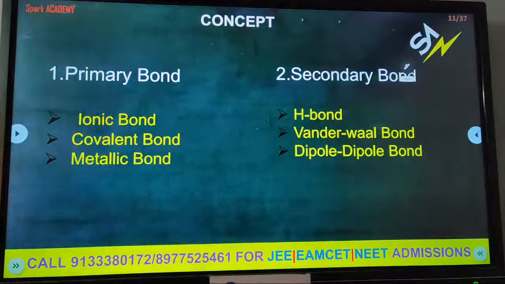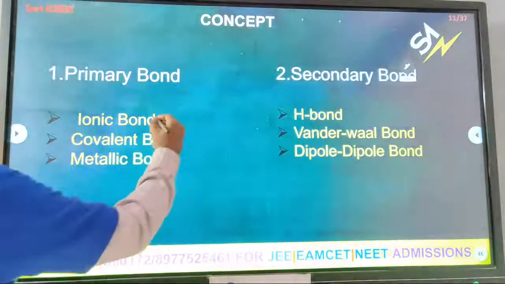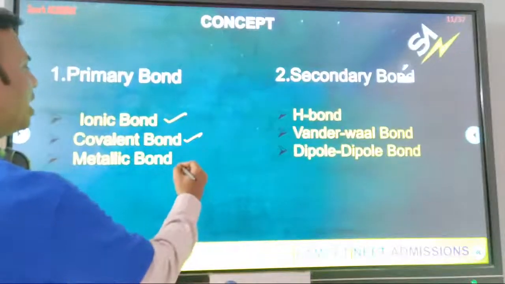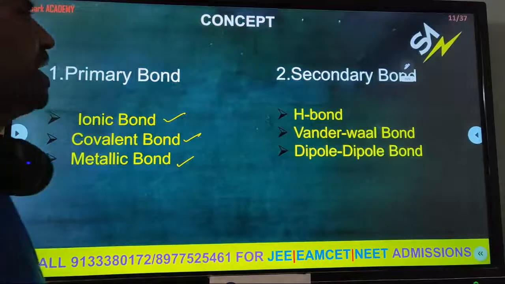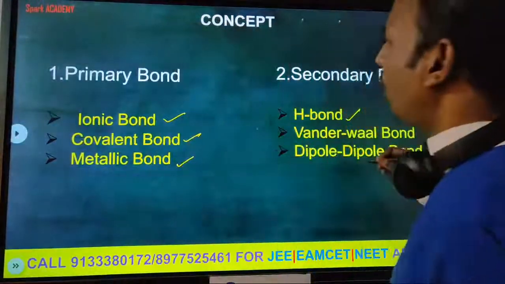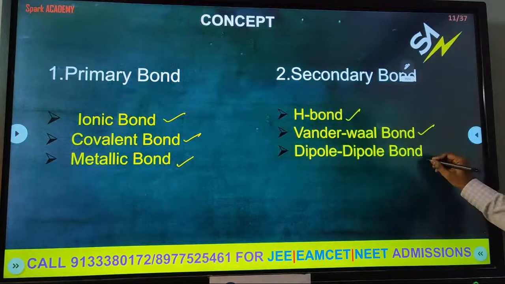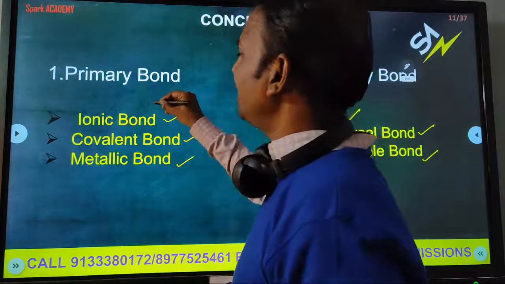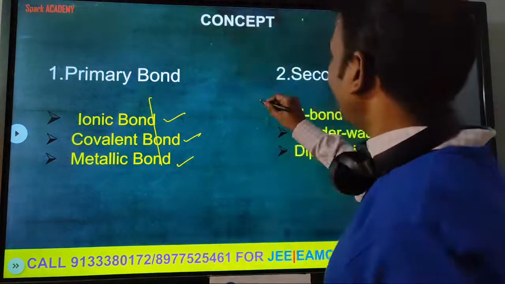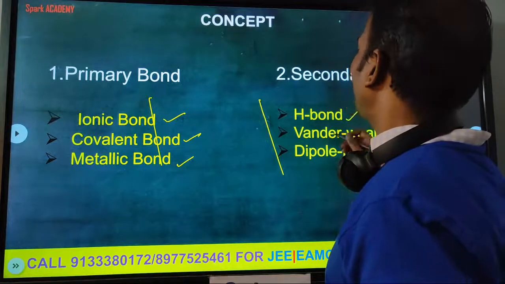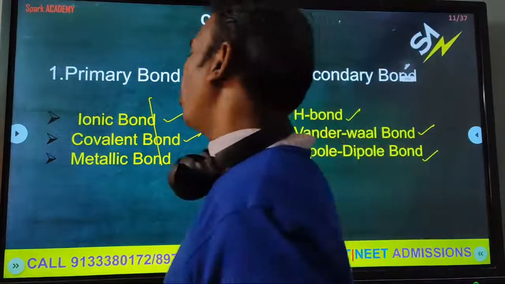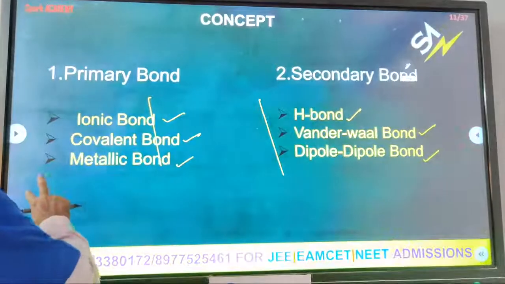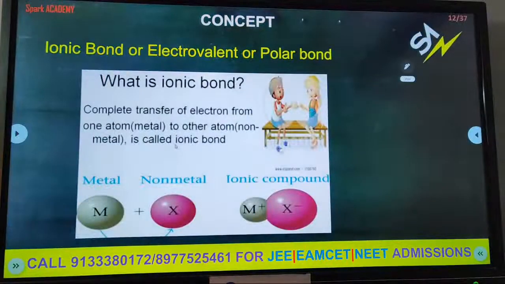Now, how many types of primary bond are there? Ionic bond, covalent bond, metallic bond. The secondary bonds are hydrogen bond, van der Waals bond, and dipole-dipole bond. So the primary bond is the rearrangement of valence electrons bond. Here there is no rearrangement of valence electrons in the bonds formed, that is hydrogen bond, van der Waals bond, and dipole-dipole bond. Next, let us see how an ionic bond will form.